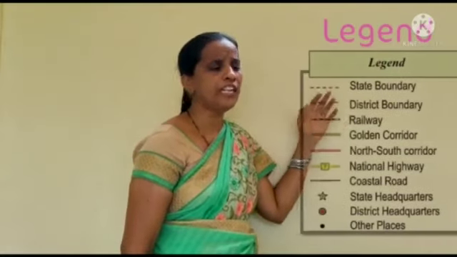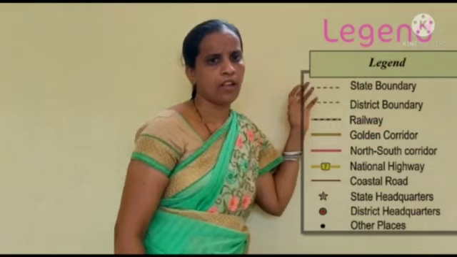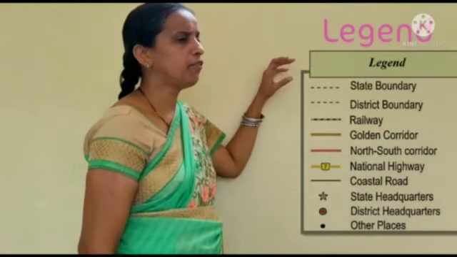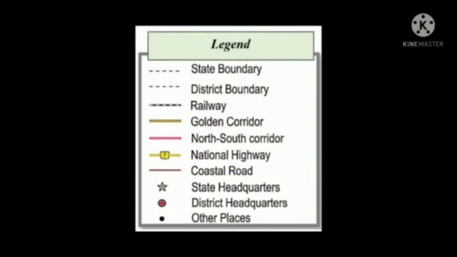Element of legend. It is used in the map to understand the features of the map. Any one feature is indicated only with the help of the legend. Legend is also one of the elements of a map.